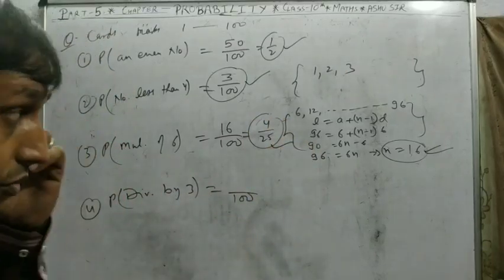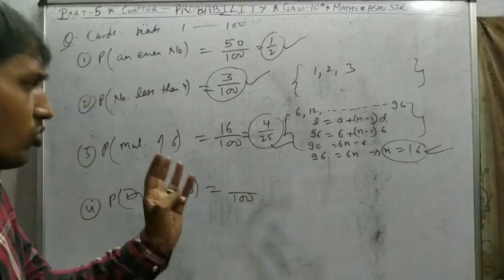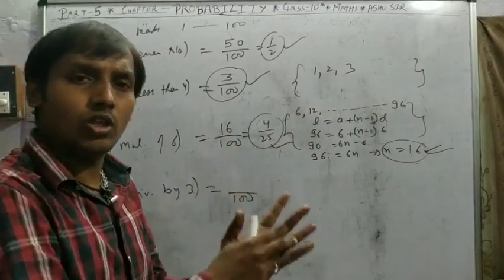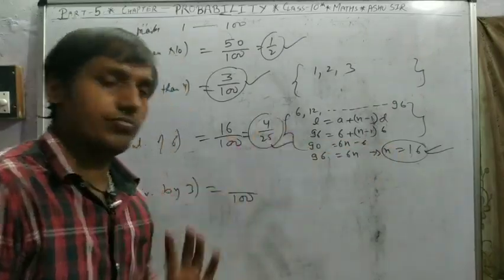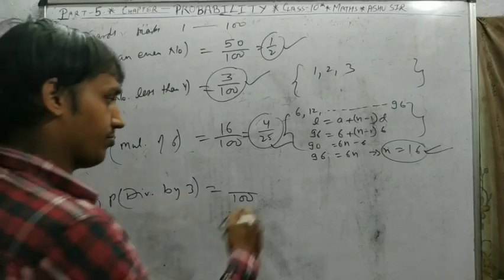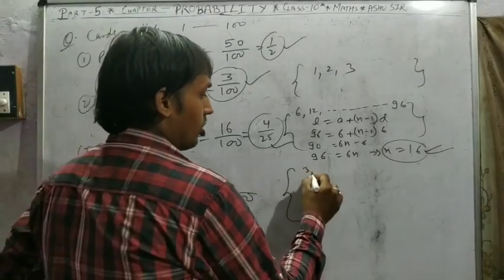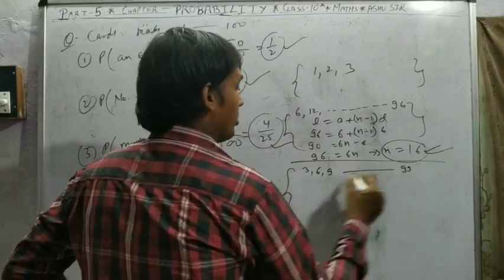Okay. These are good questions because they use AP. You can also directly count them: 6, 12, 18, 24, 30, 36, dash. So you get 16 numbers. We can use the formula. Same process, divisible by 3: 3, 6, 9, dash, 99.